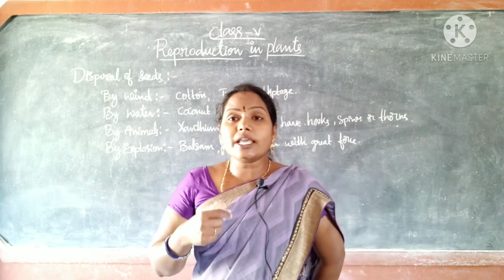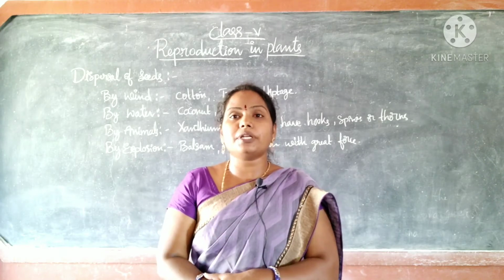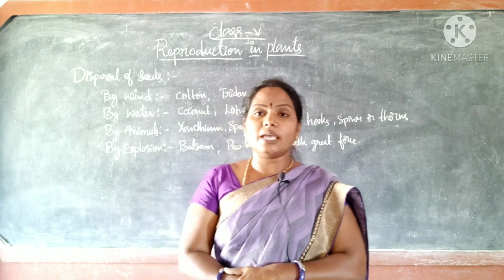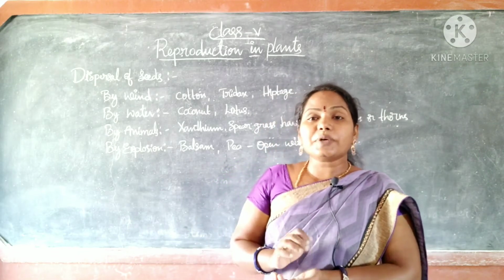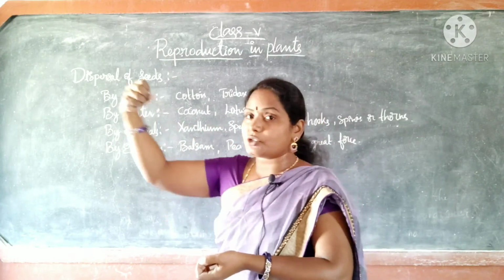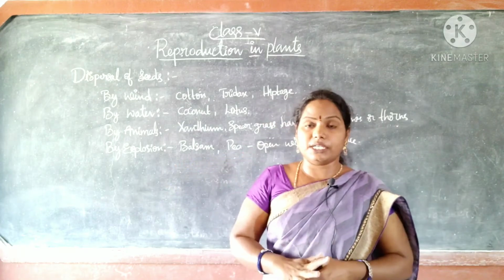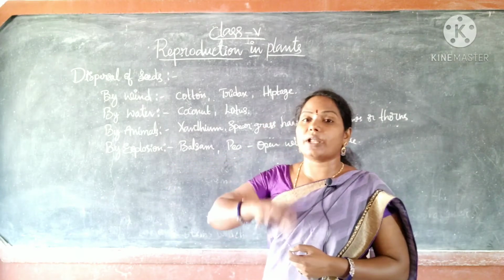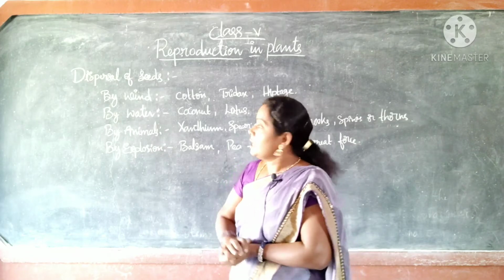So what is important here? Dispersal is important, dispersal is necessary. Dispersal means scattering of seeds from one place to another place.